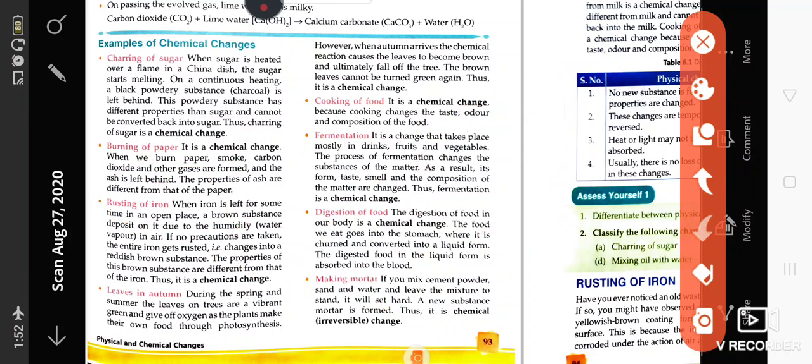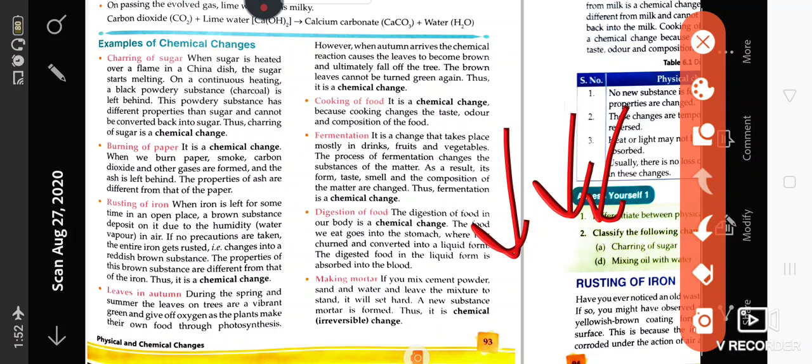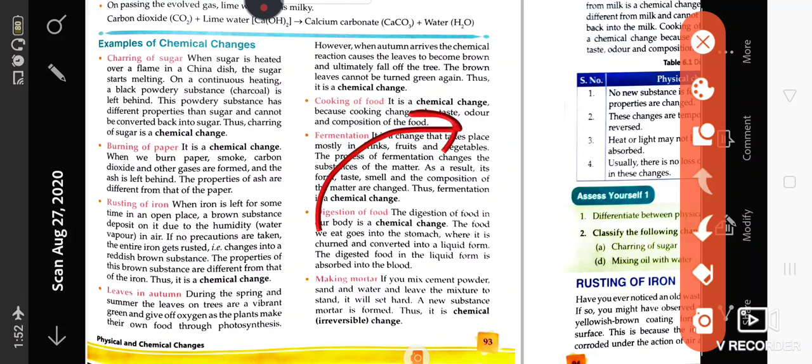Leaves in autumn. In the autumn season, you see that the leaves of the plants become brownish and then they fall off. Sometimes in autumn the leaves change their color to yellowish or brownish, due to the absence of some chemicals. Then after some time, the leaves again become green due to the presence of chemicals which are formed inside the plant. So it is again a kind of chemical change.